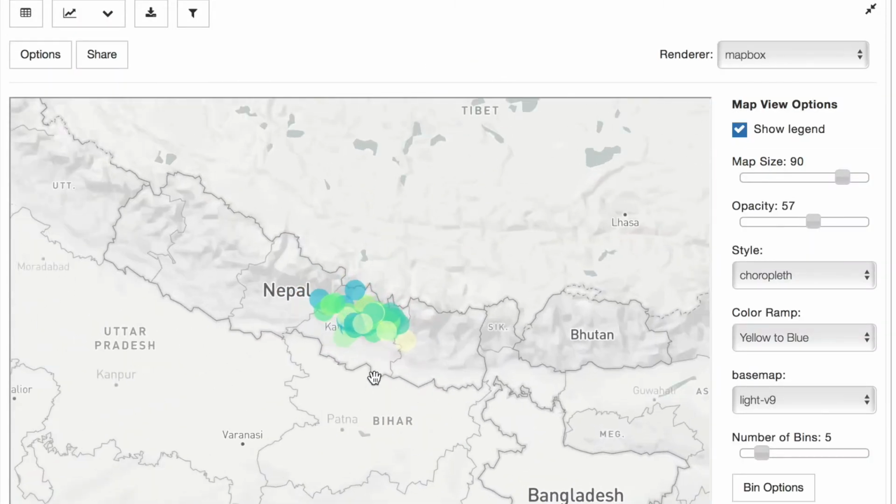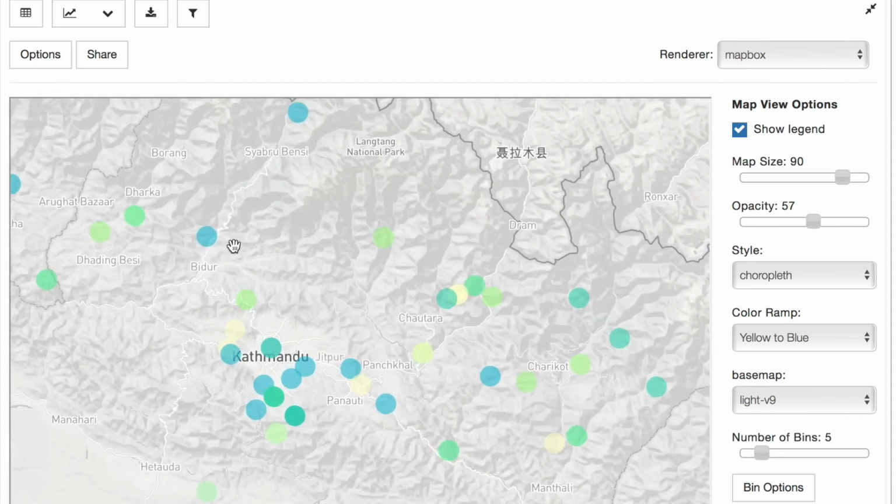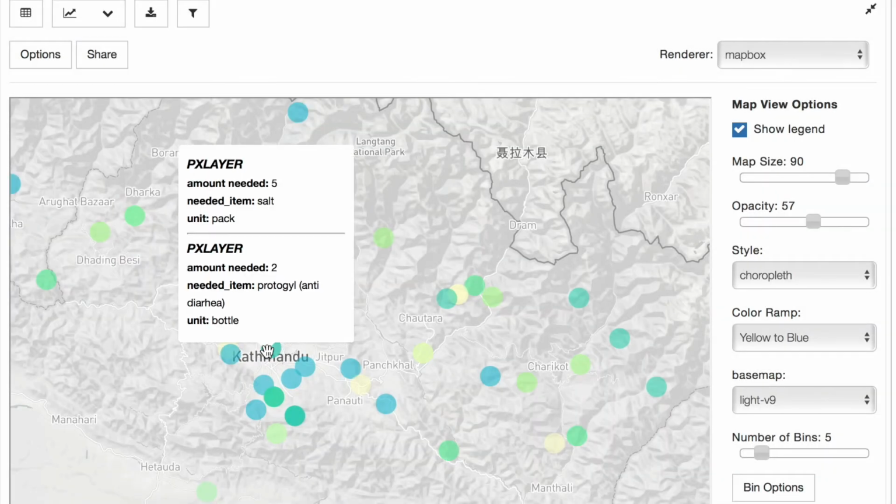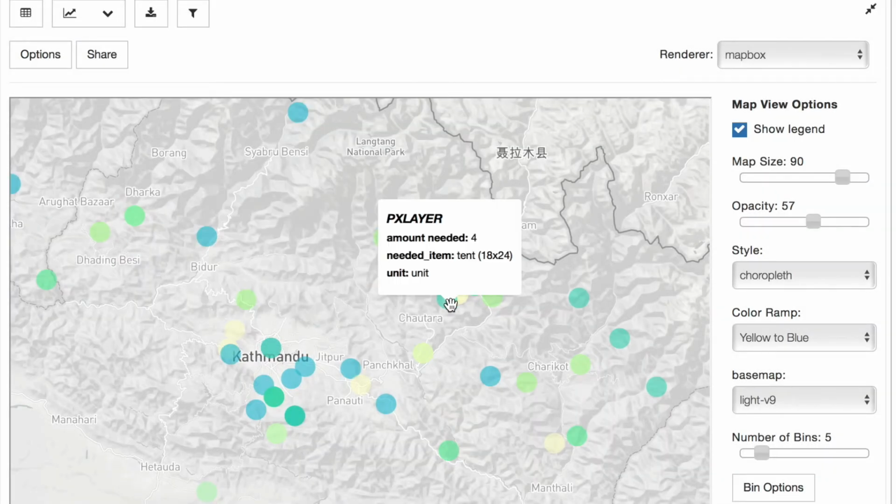Furthermore, a data analyst can easily share his insights using IBM's PixieGateway. As additional specialists get involved with the effort, they can provide meaningful instructions to aid workers on how to properly allocate resources in an effective area.